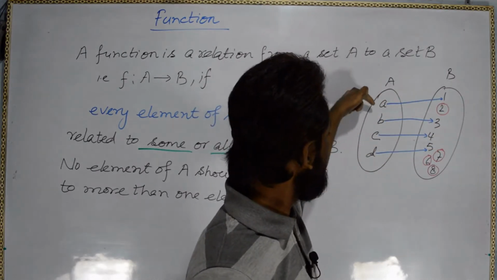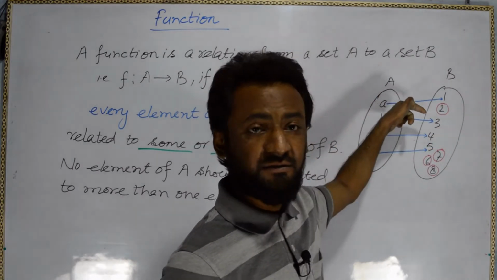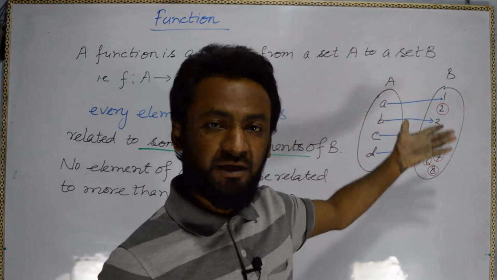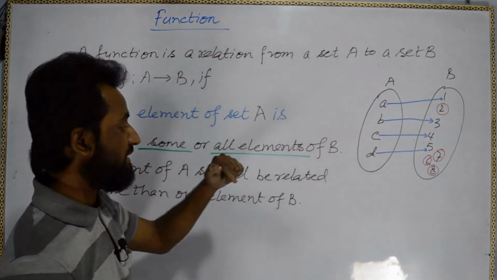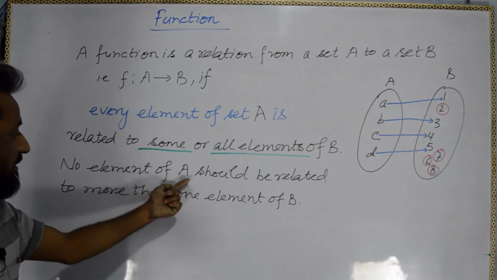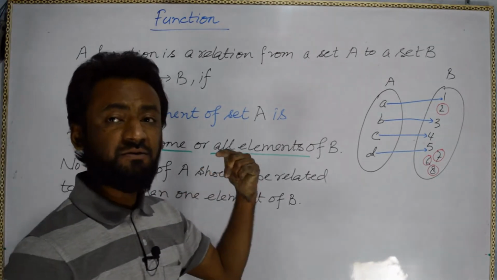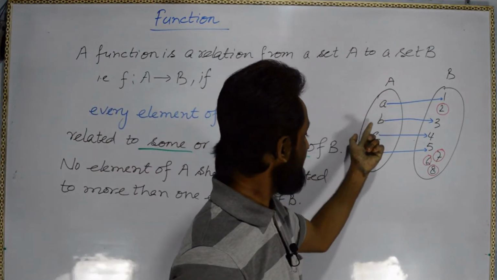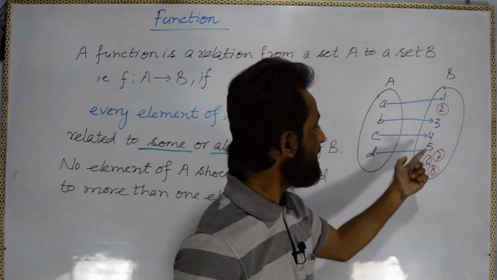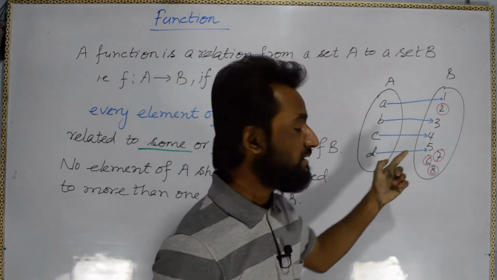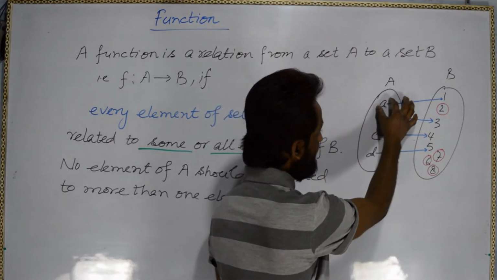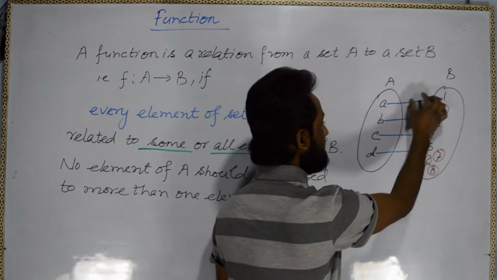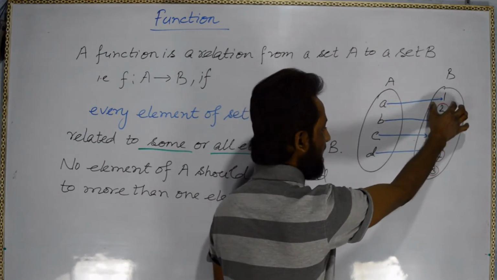So if every element of A is related to some or all the elements of B, and second condition, no element of A should be related to more than one element of B. That means if this is related to this, so this should not be related to others.